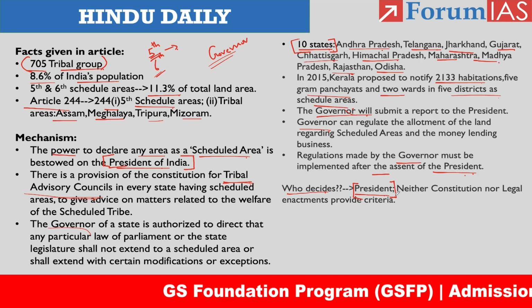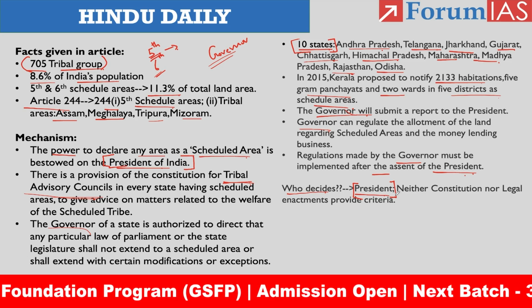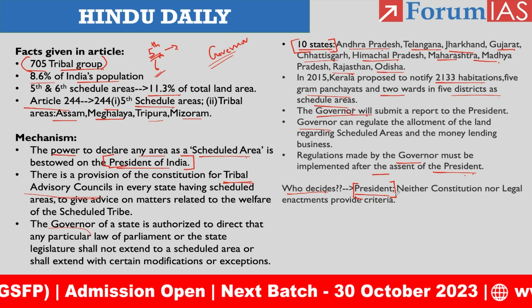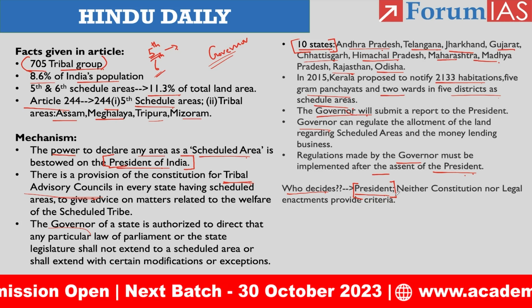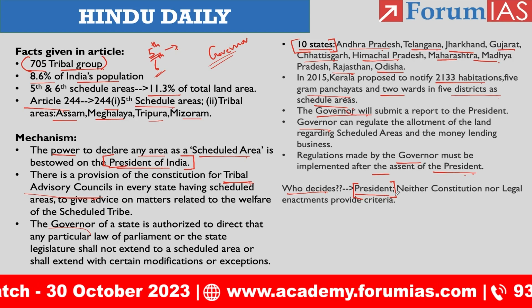The criteria that the president has been following come from the Dhebar Committee recommendations. The Dhebar Committee recommendations have been taken by the president, and according to that he has been notifying a particular region as a scheduled area.